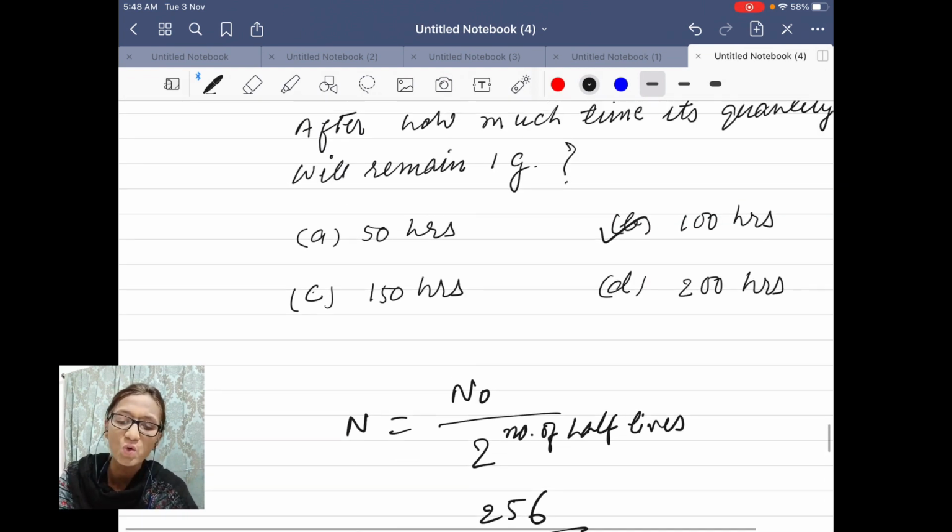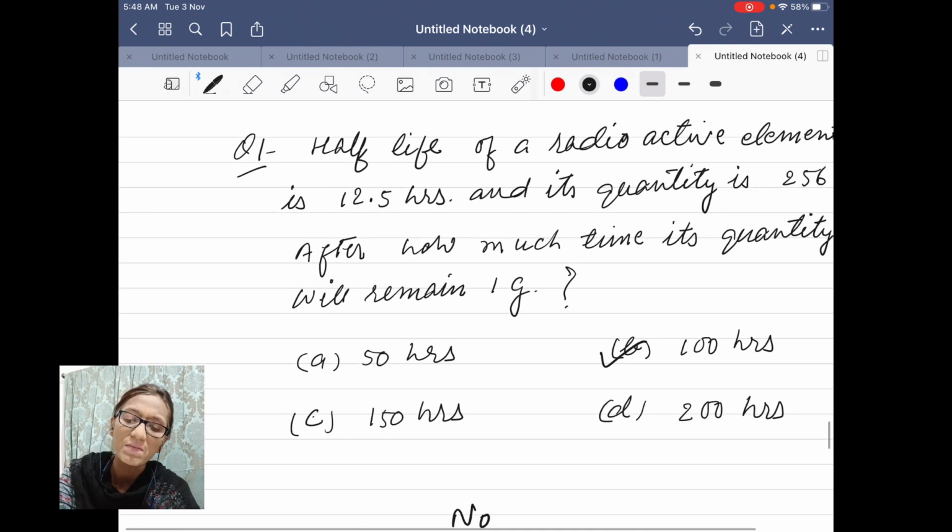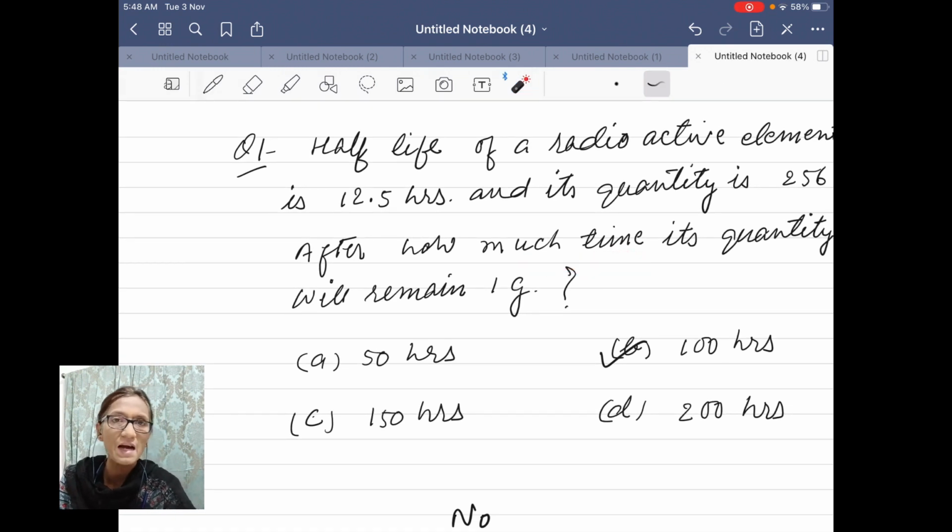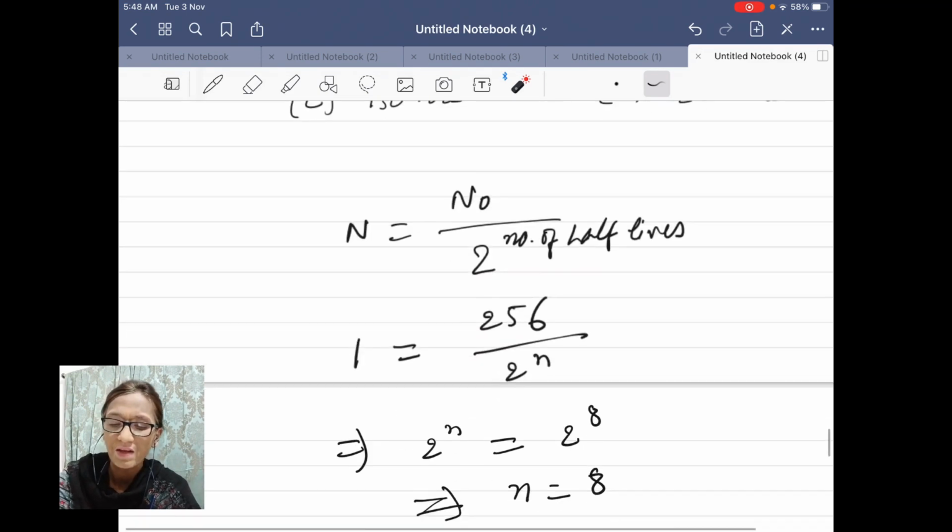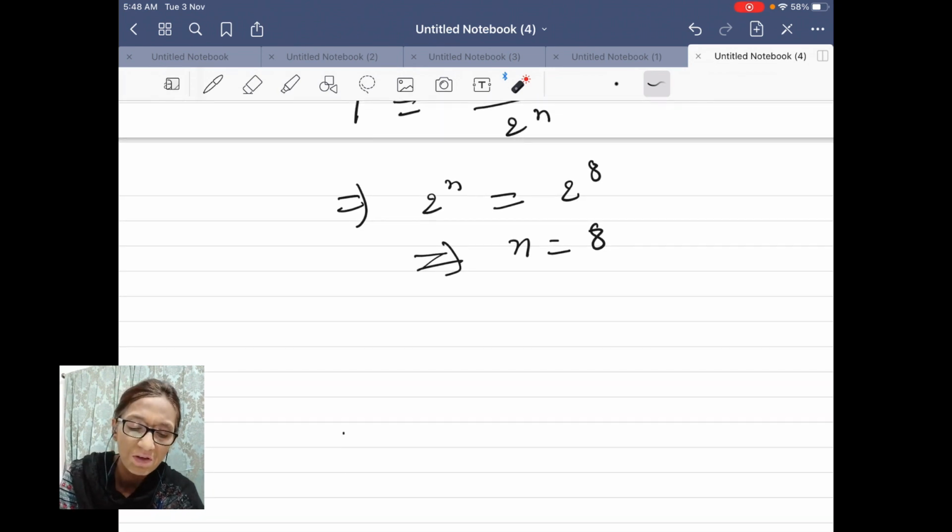Now what is the total time? How much time? This you have to find. The number of half-lives I obtained, and one half-life is 12.5 hours. So what is the total time?